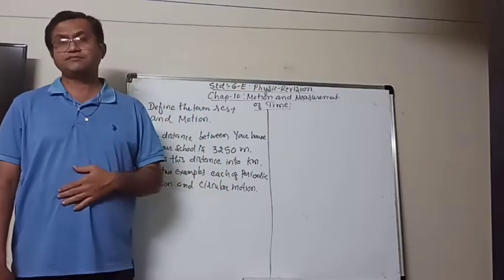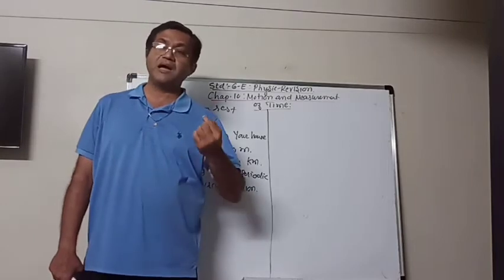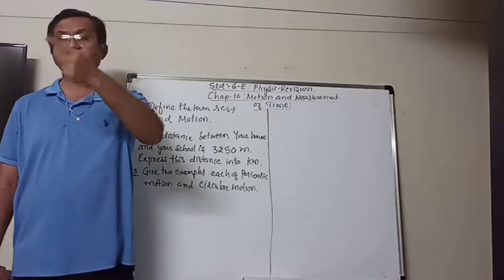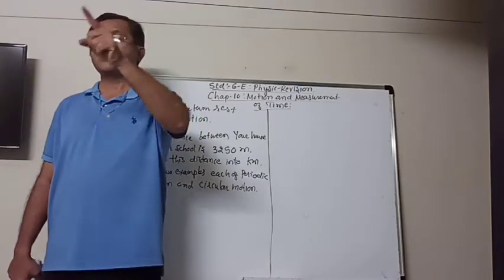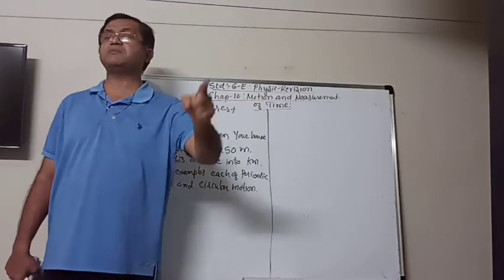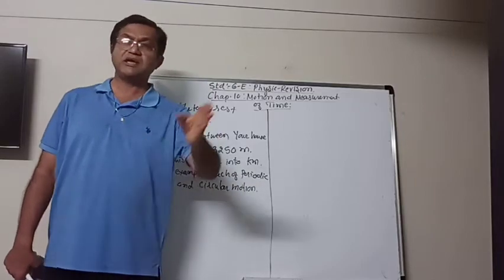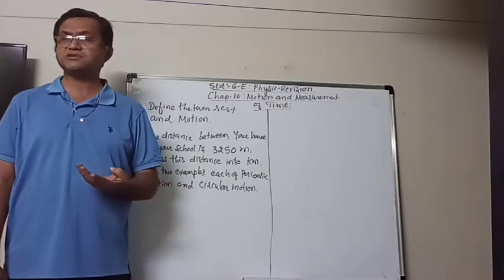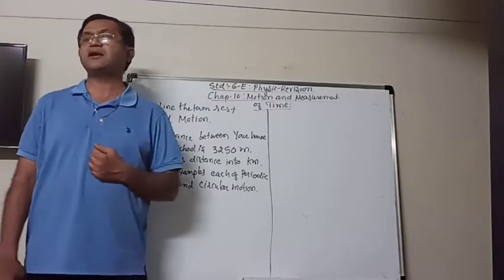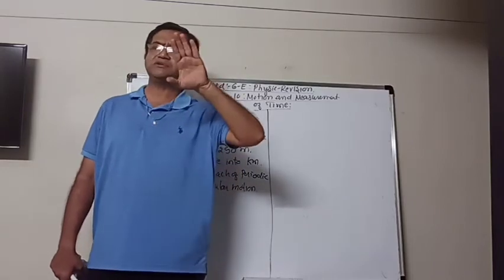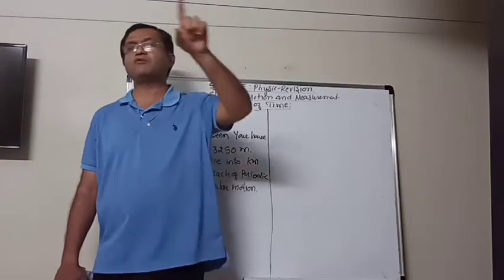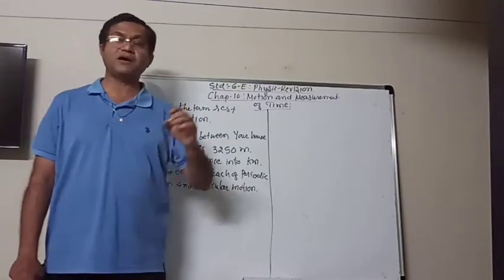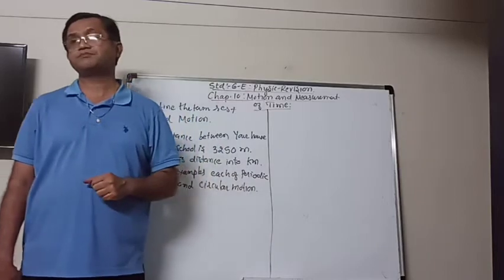For example, the motion of the hands of the clock. You know that the second hand is repeating motion after every minute. When the 1 minute is finished, it comes back to the 12. All the 3 hands, minute hand also and the hour hand also, they take the same time to complete one full rotation. So that is one example of periodic motion.